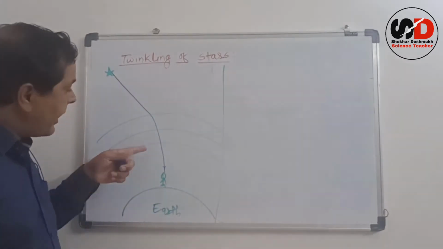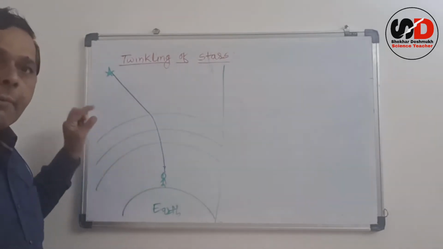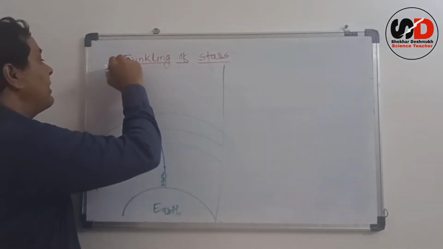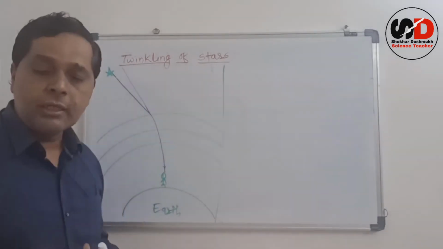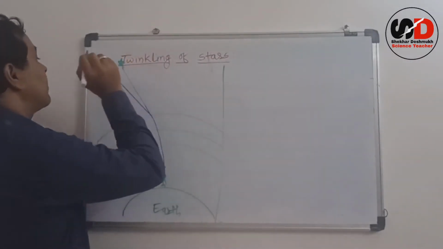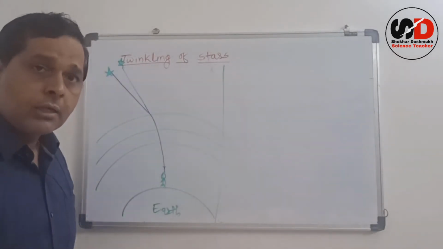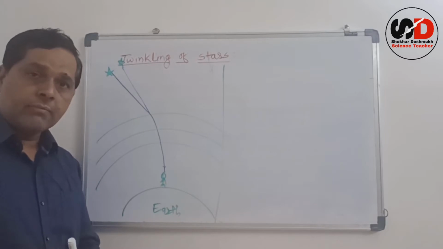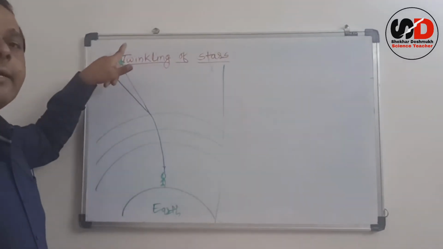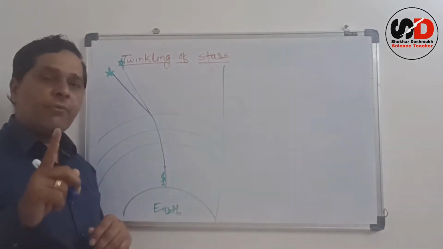But actually the star is present here, but due to this bending of light, the apparent position of the star changes and it is slightly above the original position of the star. So this is nothing but the apparent position of the star. Understood? The first reason: the apparent position of the star is slightly above the original position due to refraction of light.